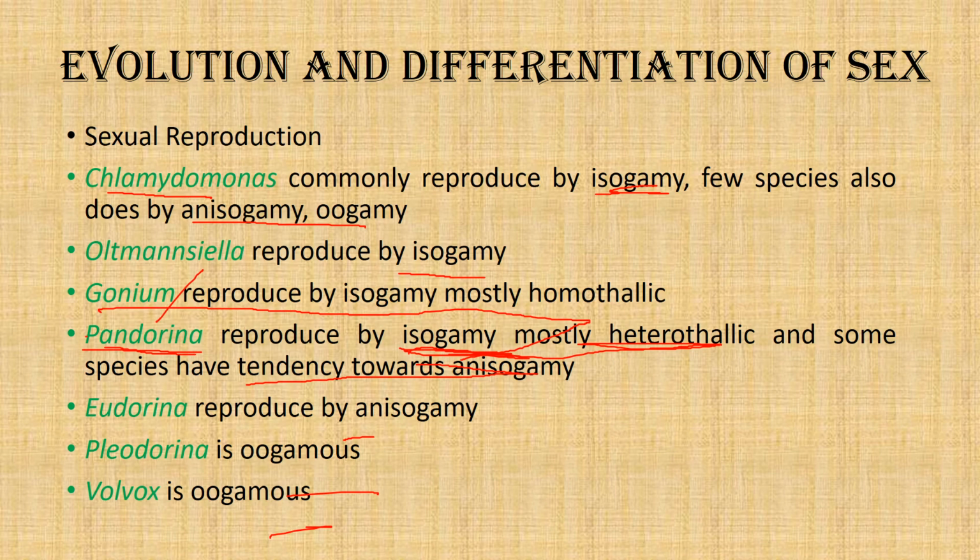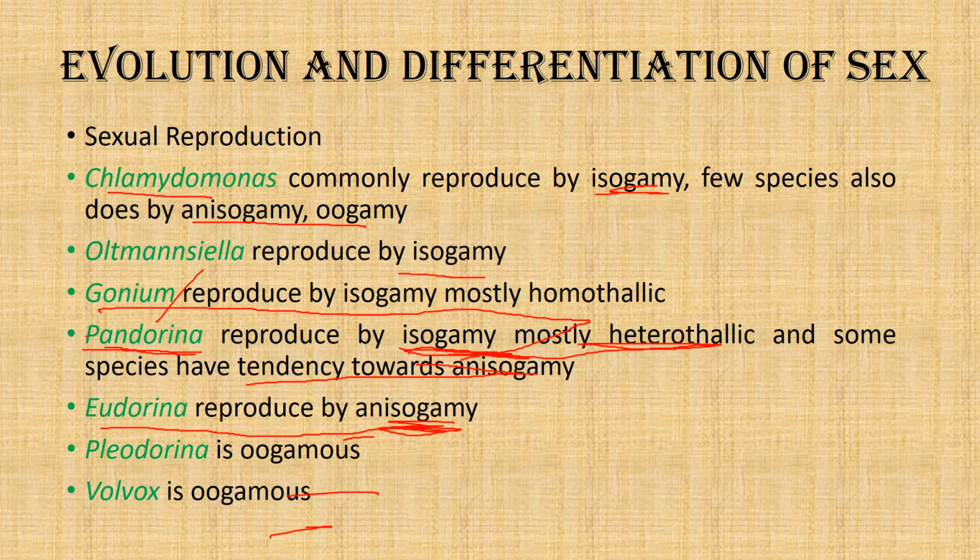In Eudorina, we see there is anisogamy. Anisogamy is established in Eudorina, which suggests that Eudorina is more advanced so far as reproduction is concerned, more advanced than Pandorina, Gonium, Astrephomene or Chlamydomonas.